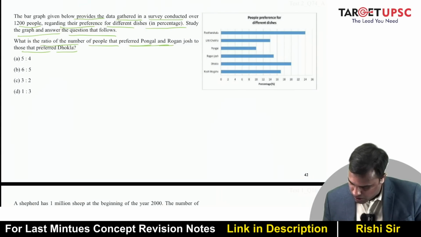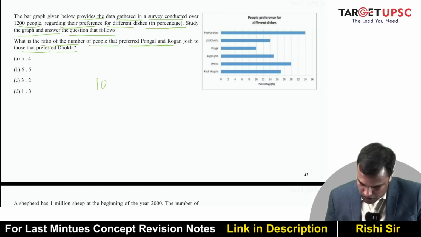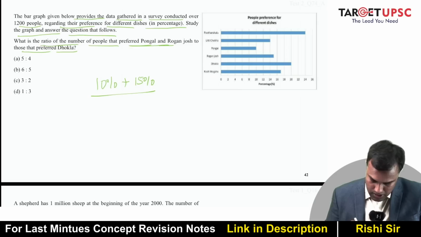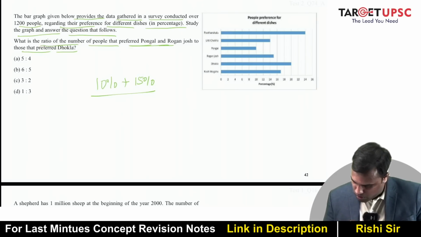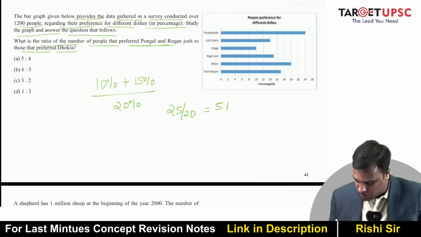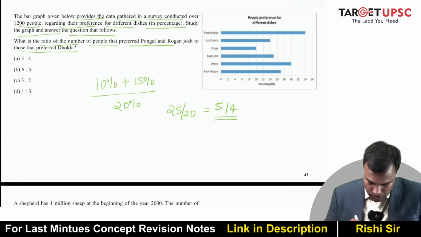So what is Pongal? Pongal percentage is 10% plus Rogan Josh percentage is 15%. This to that who preferred Dhokla, which is 20%. So this is 25 by 20. So that comes out to be 5 by 4. A. Okay.